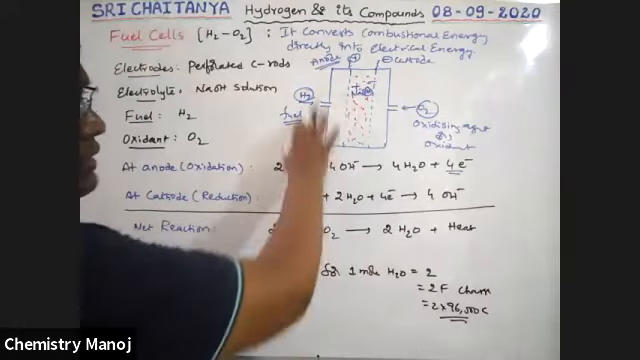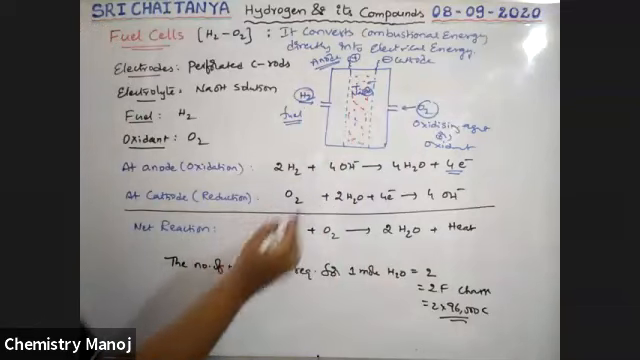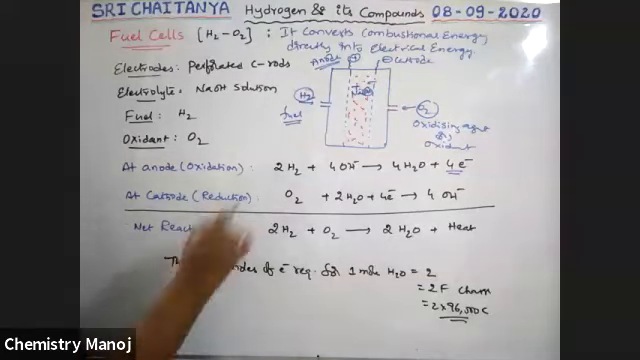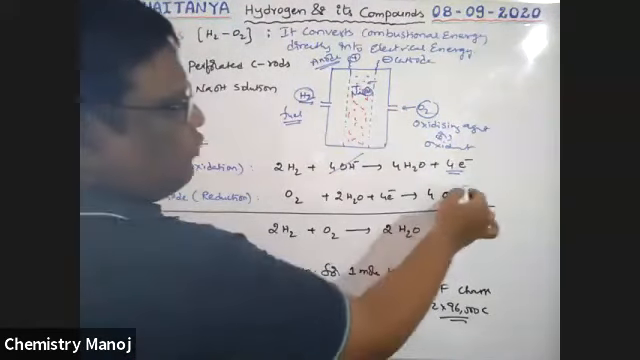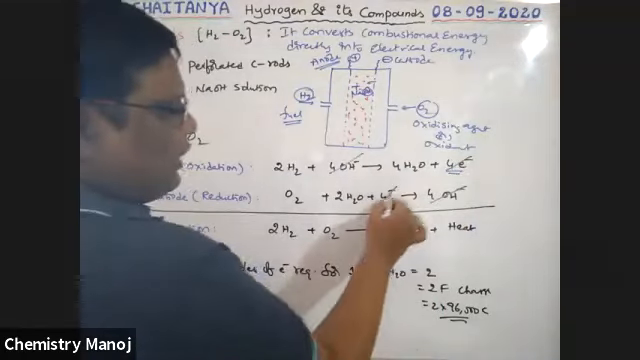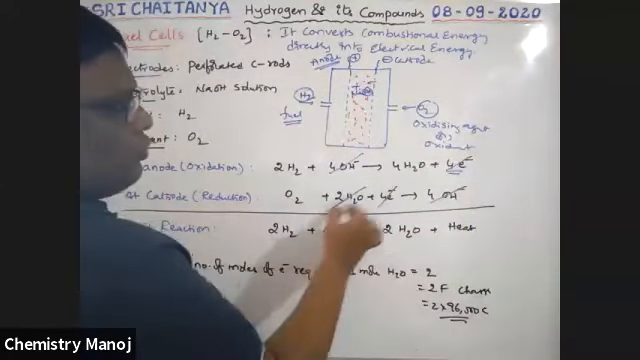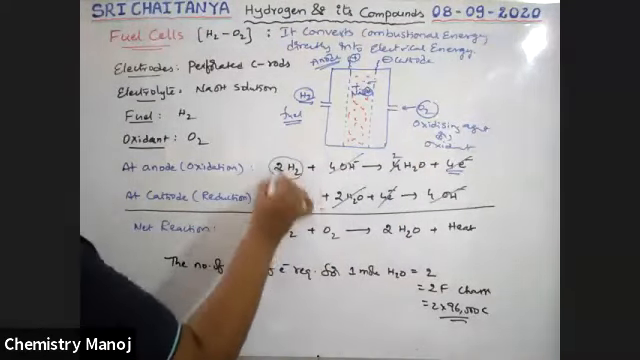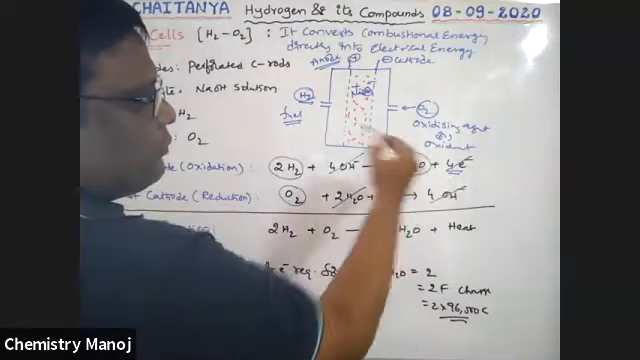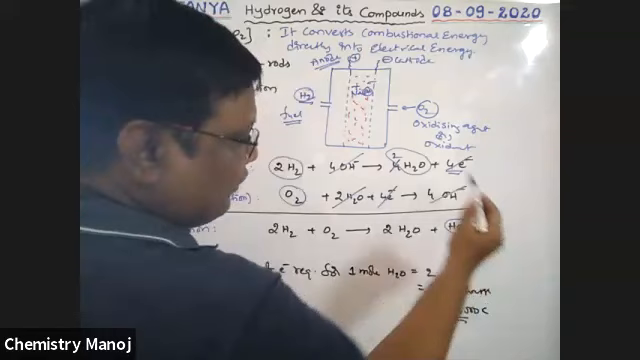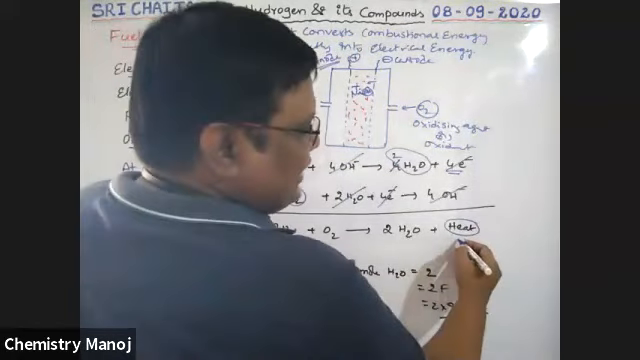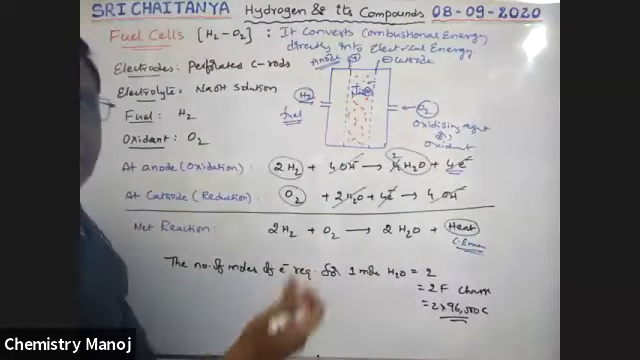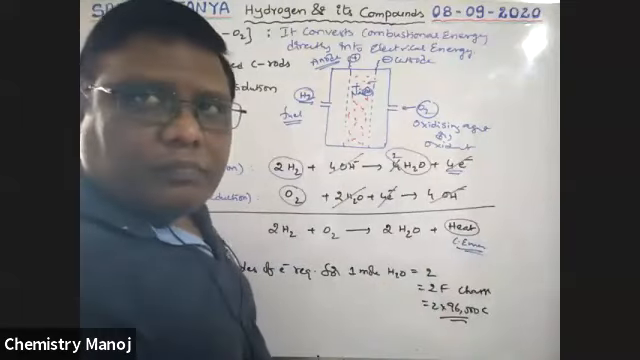Now the total cell reaction is obtained by adding these two equations. At the anode oxidation takes place, at the cathode reduction takes place. Add these two reactions to get the net reaction. The 4OH⁻ cancel, and the 4 electrons cancel. What remains is 2H2 plus O2 gives 2H2O. Along with that, a huge amount of heat energy is produced. This heat energy is combustion energy, which this instrument directly converts into electrical energy. This instrument is called a fuel cell.